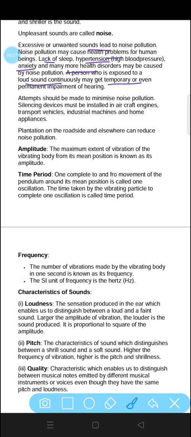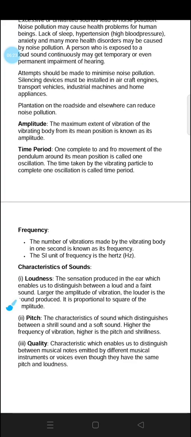Attempts should be made to minimize noise pollution. Noise pollution should be minimized. We should not produce a lot of noise. Silencing devices must be installed in aircraft engines, transport vehicles, industrial machines and home appliances, so that it could reduce the noise pollution.